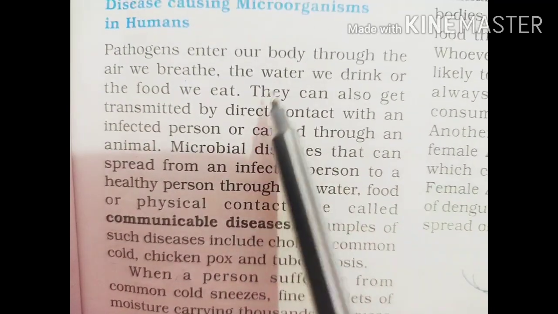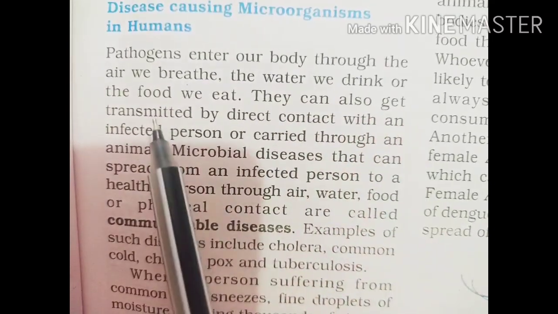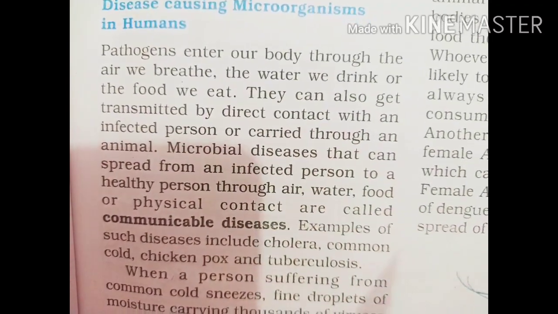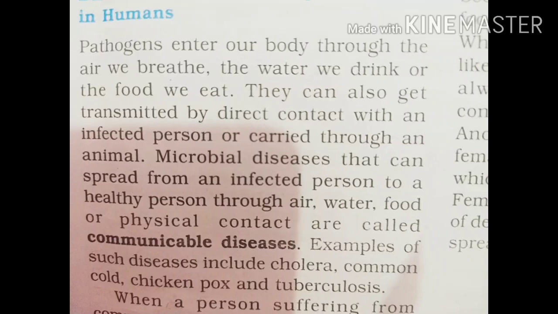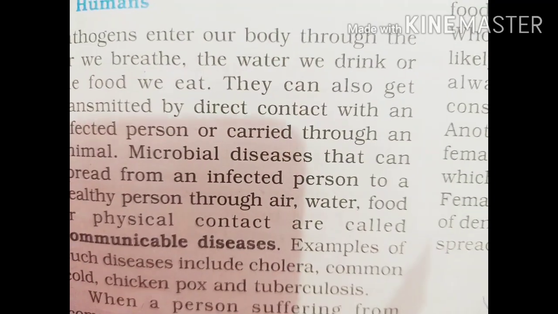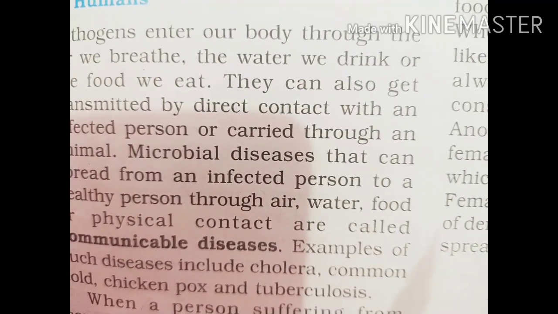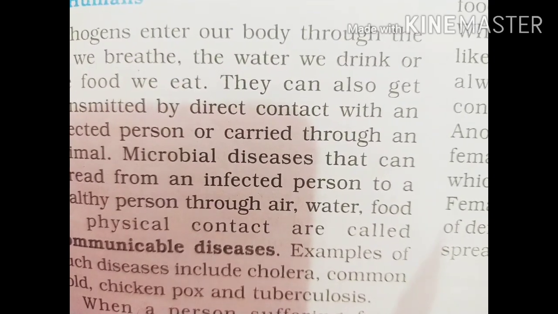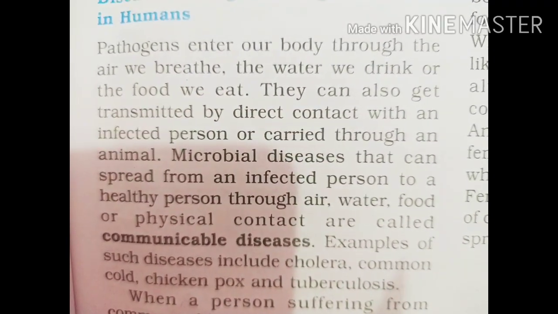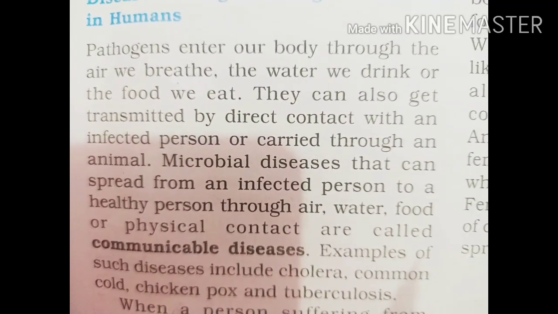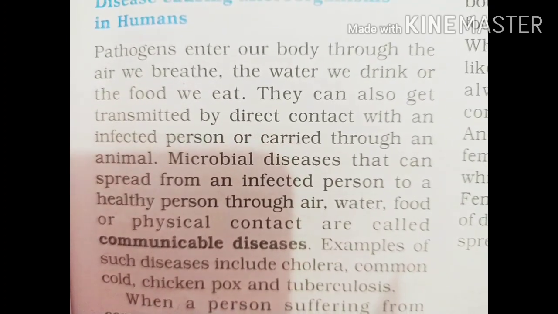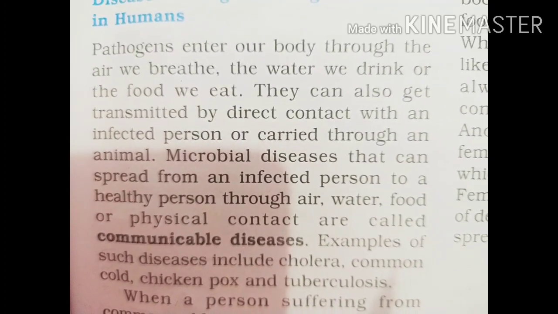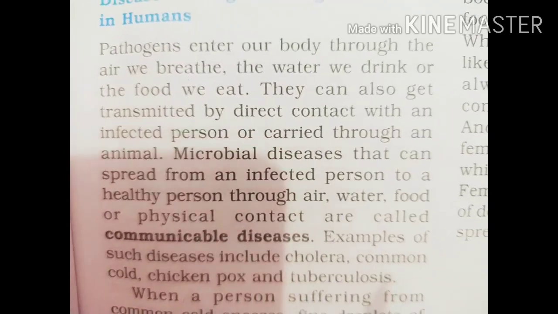Simpler thing is this: they can also get transmitted by direct contact with an infected person. Air, water, and food are the indirect methods. But when we meet an infected person, this is the direct method to spread the disease.